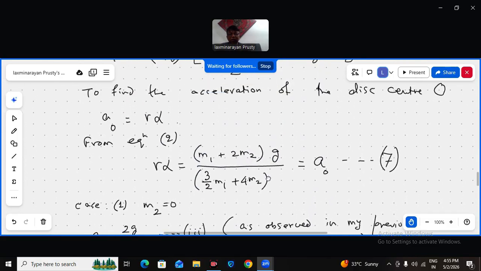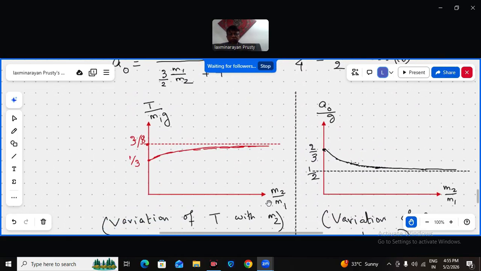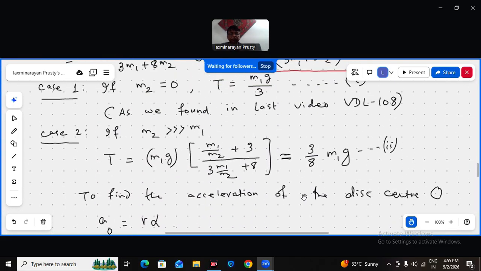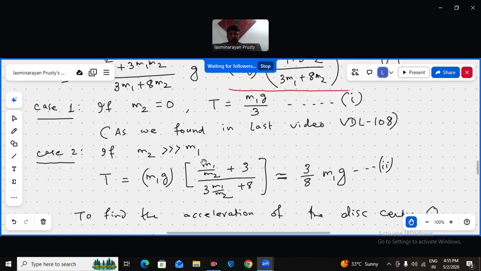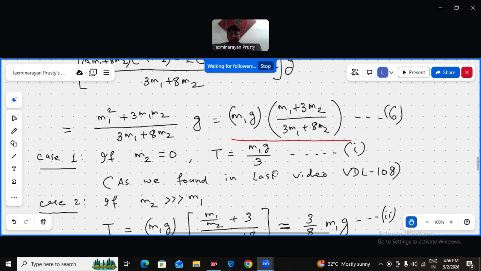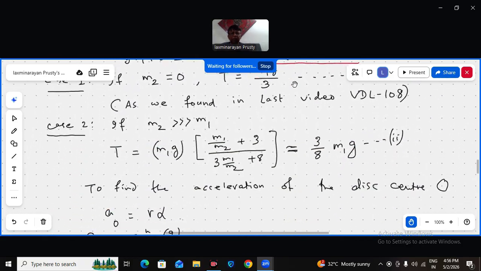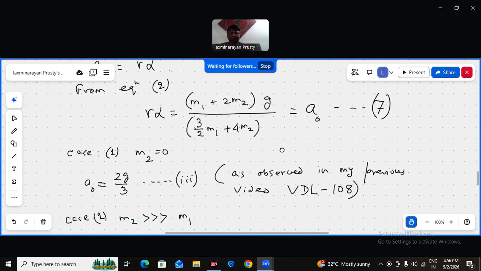So how this graph will be looking like? अगर m2 by m1 रेशियो 0 है, m2 0 है, तो टेंशन होगा mg by 3, then slowly it will increase to 3/8 mg। just see this, m2 much greater है तो m2 by m1 very large, so almost infinite, it will be 3/8 m1g। for m2 is 0, it is m1g by 3। so this graph is showing that T by m1g the y-axis, m2 by m1 x-axis, so the value will be at m2 by m1 0 है तो 1/3 है, m2 by m1 very large infinite है तो इनका 3/8 होगा, T by m1g will be 3/8, ये m2 much larger than m1।